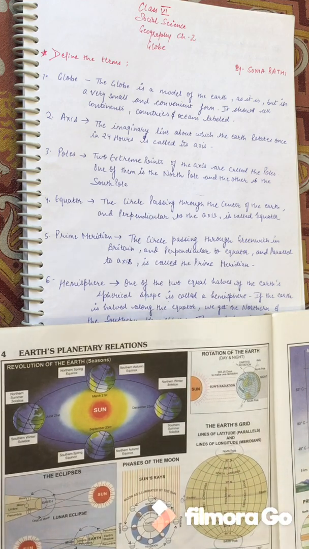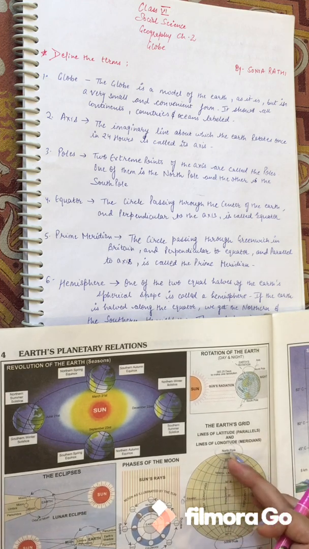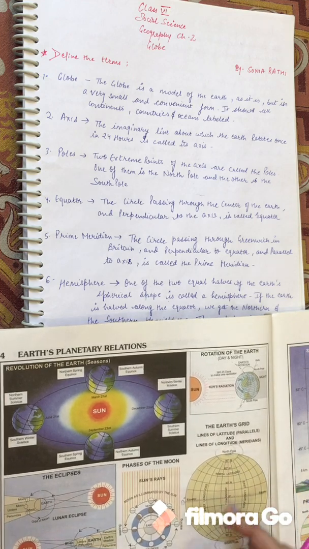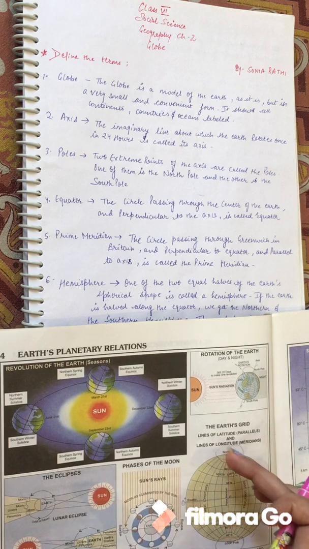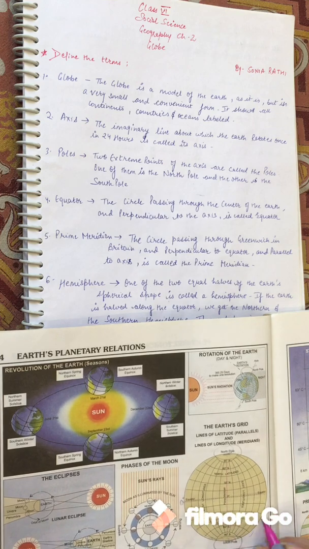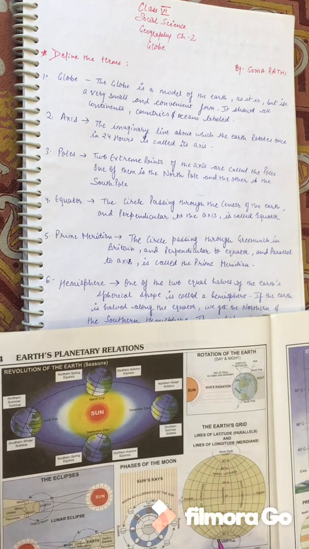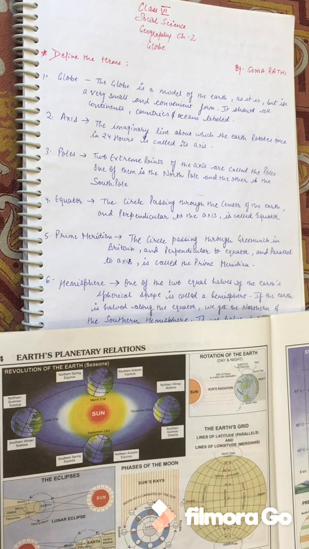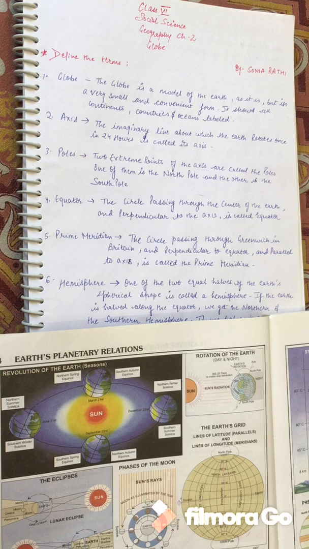In simple words, the prime meridian is a vertical line which is cutting the circle from the center vertically and dividing the circle into two parts, that is the eastern hemisphere on the right and the western hemisphere on the left side. I hope you understood this.